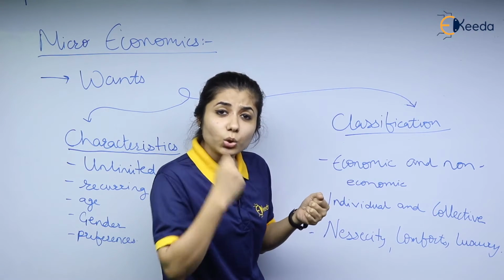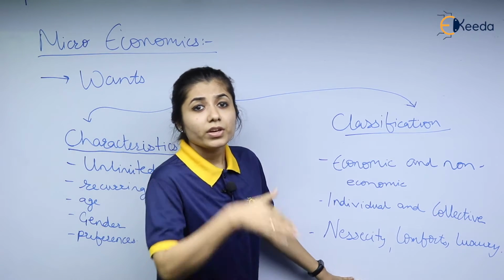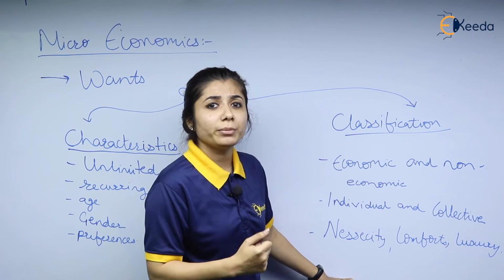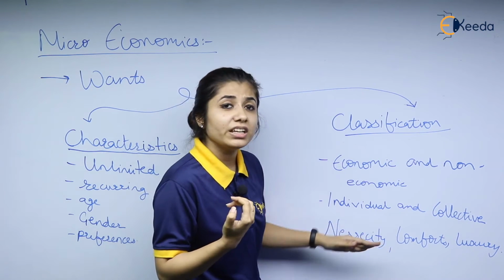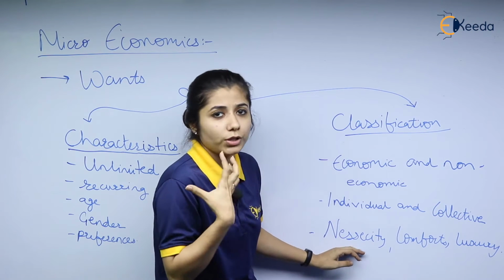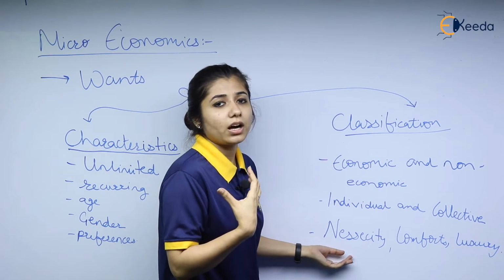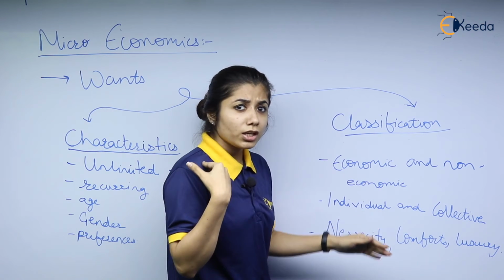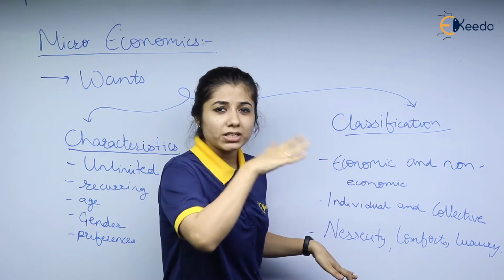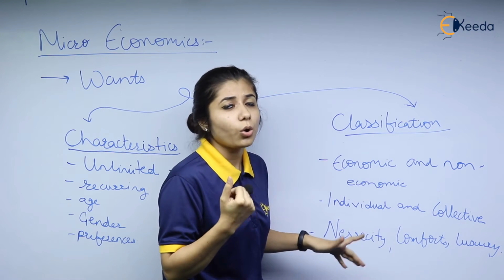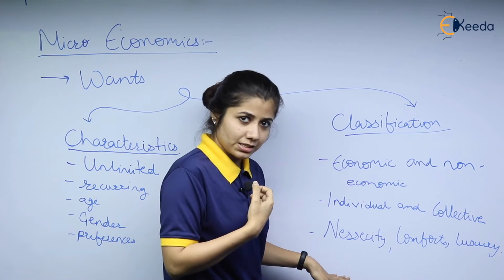Basic things that are required for a human to grow are called necessities. The Indian government has termed food, clothing and shelter as the basic needs of an individual. These basic necessities are termed under wants. If I want food, shelter at some place, or clothing, all these wants come under necessity, right?